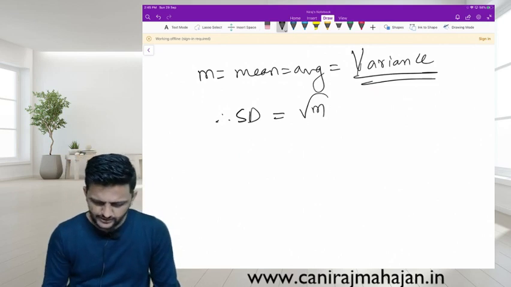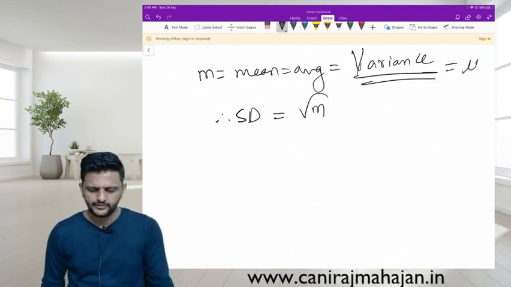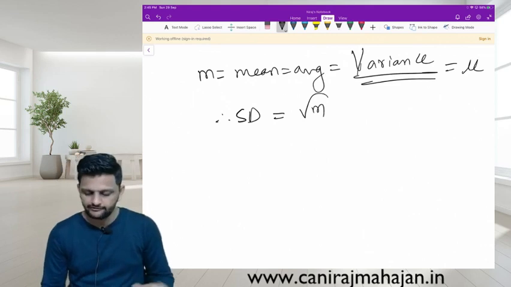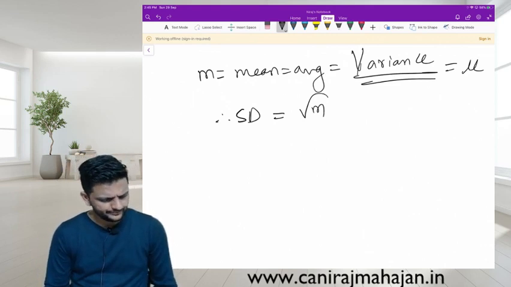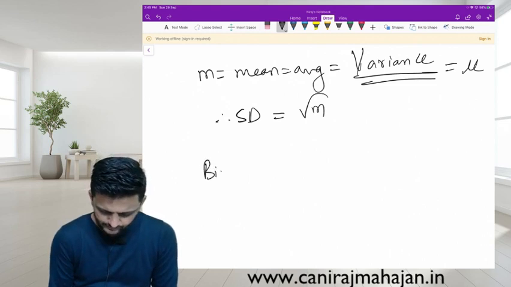Then this is also mu. Mean, average is also mu. Variance is done. Variance is M. What else? Can we convert binomial into Poisson? Yes or no?